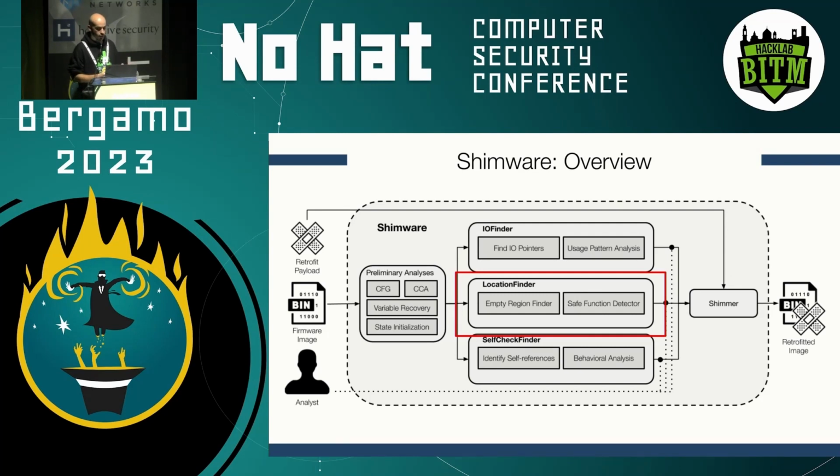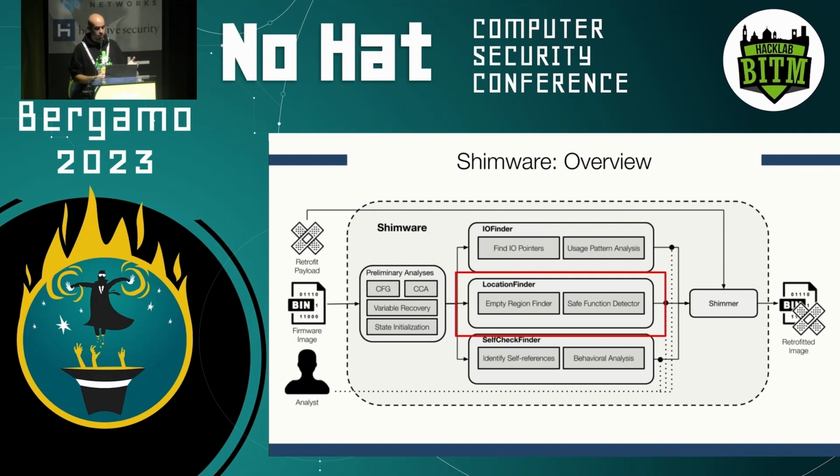In other cases, we also look for functions that are safe to be overwritten. So we basically are removing code from the firmware to inject our own function. How do we do this? This might break, of course, the functionality of the firmware, where we look at functions that are not invoked by any other functions within the firmware, right? So we mostly do this statically, also with a little bit of symbolic execution. Of course, we also base this on some assumptions and heuristics.